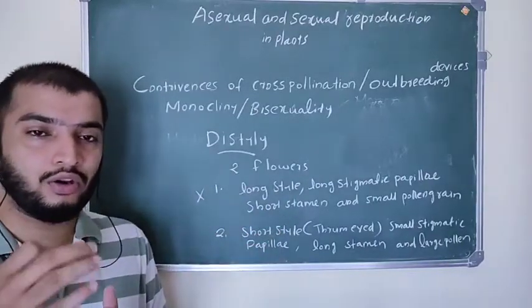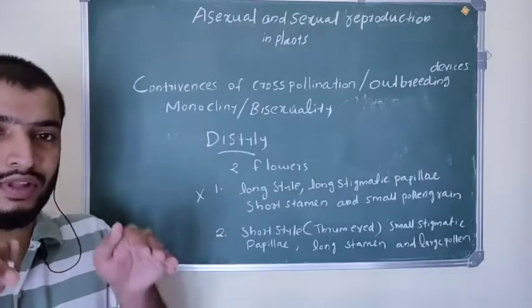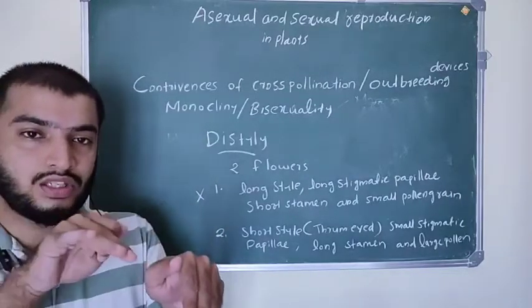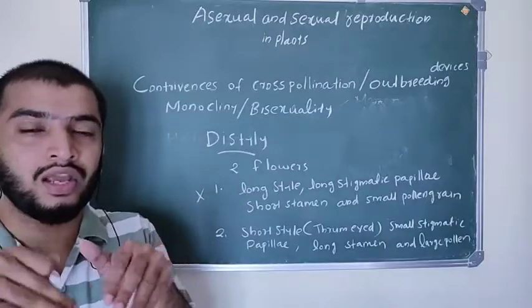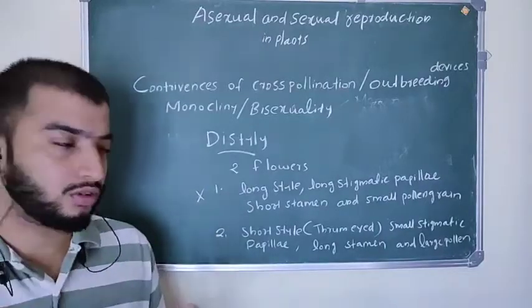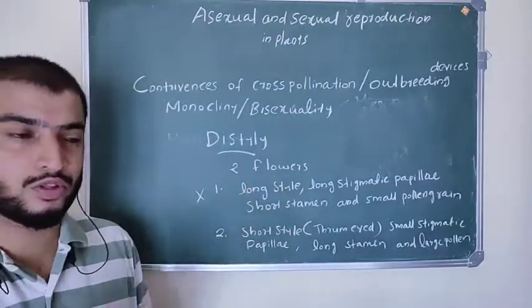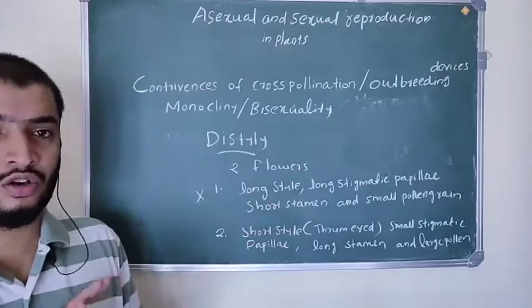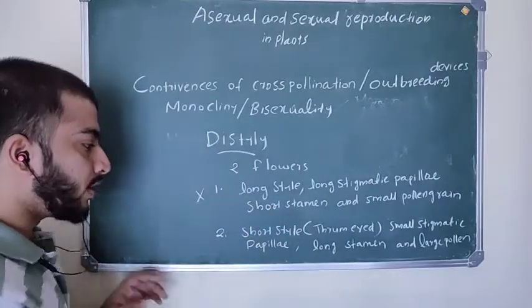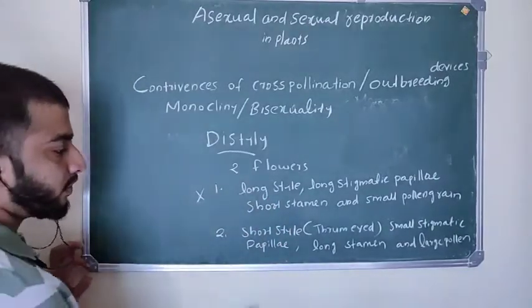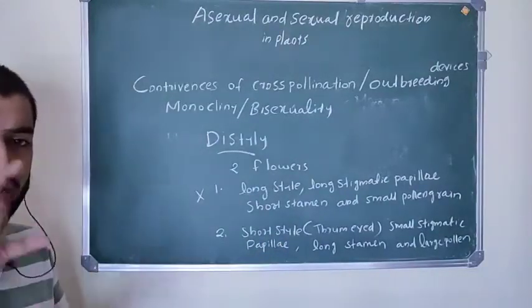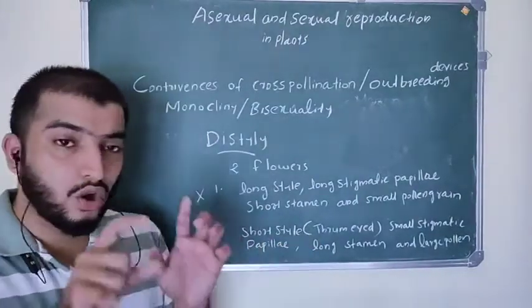I told you about herkogamy: if the length of the stamen and style is the same, then only pollination is allowed. So here self-pollination is not possible. Then the other type of flower has a short style, and is called thrum-eyed.